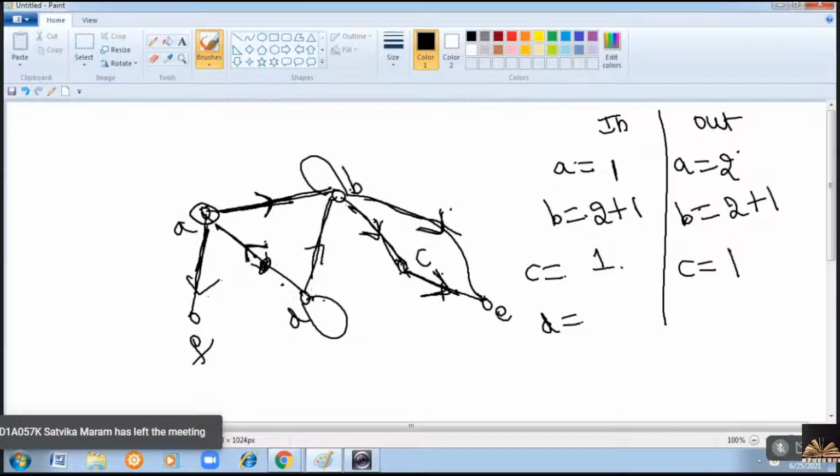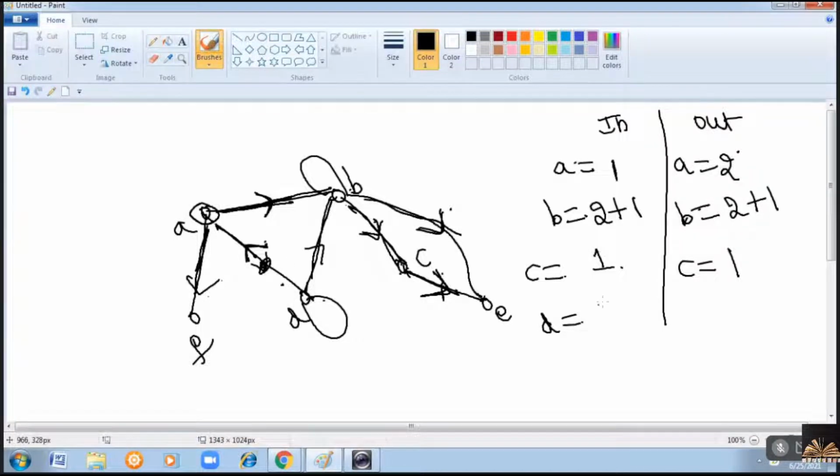Number of incoming edges are, these 2 are outgoing. So no incoming edges. Plus there is a loop at D. So it will contribute 1 in the in degree. Similarly, outgoing edges from D are 1 and 2. 2 plus loop contributes 1. Now for E, incoming edges are 1 and 2.